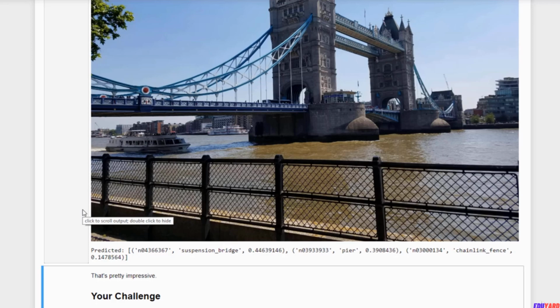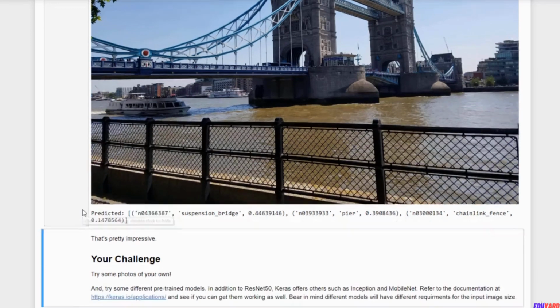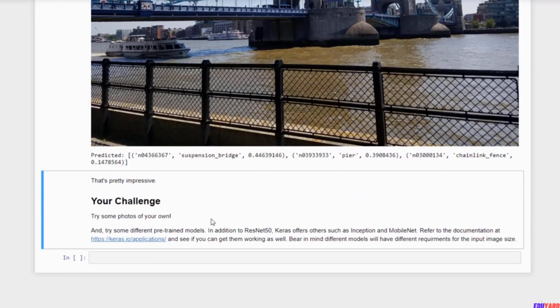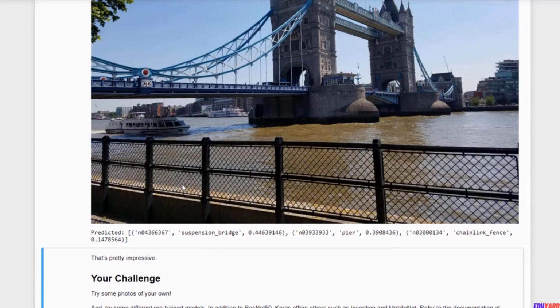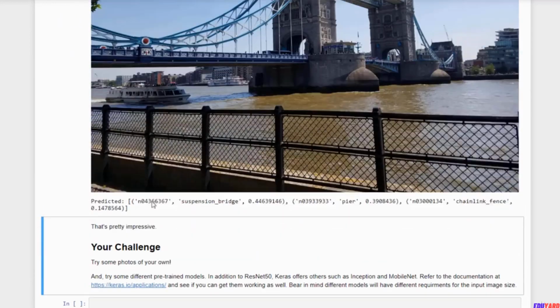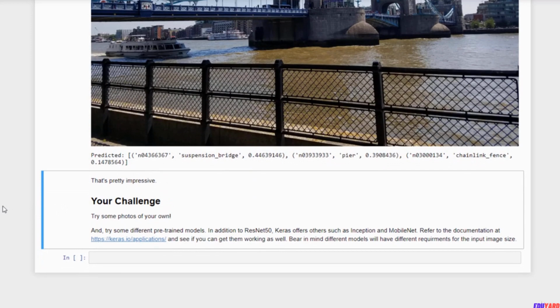So yeah, try it out on some photos of your own too. Why not? If you have some, just throw them in the course materials and call my classify function on them and see what it does. Have some fun with it, and you can also try some different models too and see how they work. ResNet 50 was actually the model that worked the best for my photos, but there are other models included with Keras, including Inception and MobileNet, that you might want to try out.